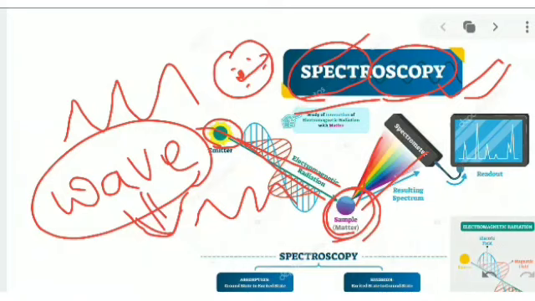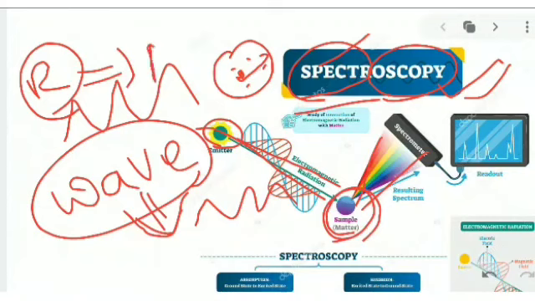This is mostly the interaction between radiation and matter. Radiation has some energy, and when light is passed, there is an electric field, so electromagnetic radiation is formed. Matter has some energy and mass. When light is passed through the matter, it is absorbed and emitted, coming outside, and by spectroscopy we can read it out.